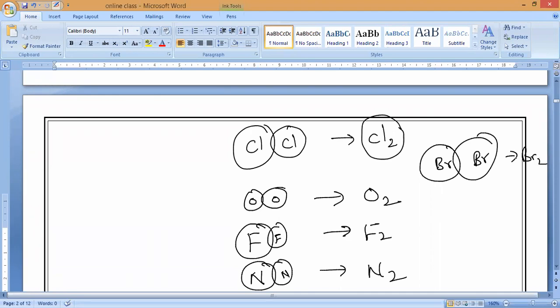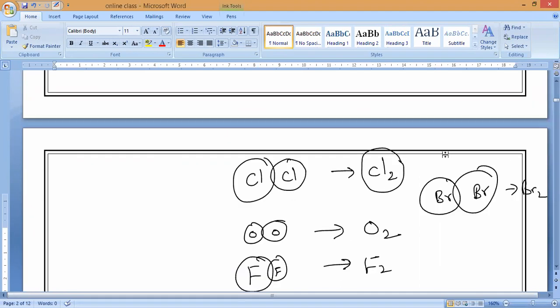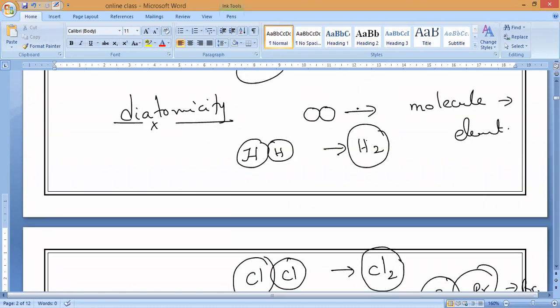Like that, all these gases, because a single atom cannot exist independently, will combine with another atom and form diatomicity. That is what they call diatomic molecules.